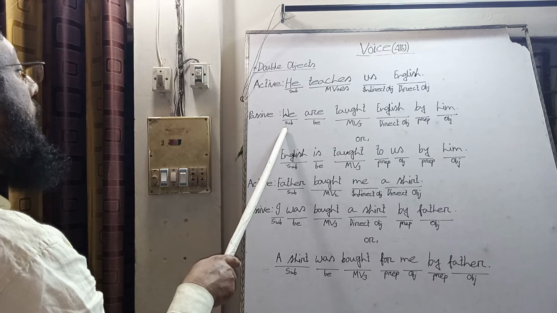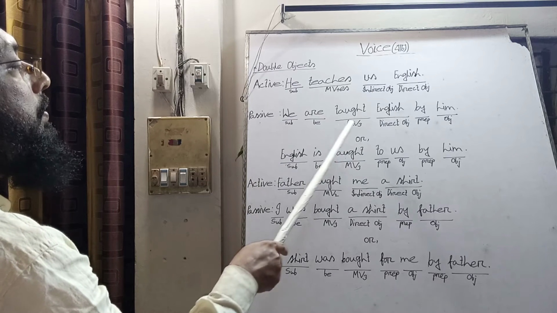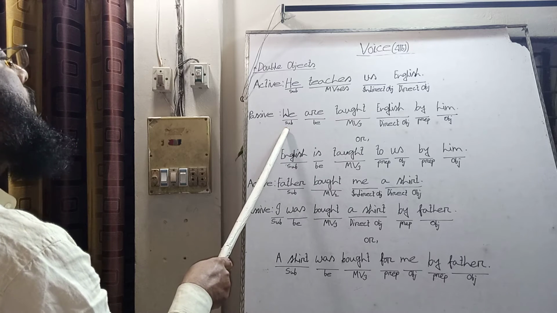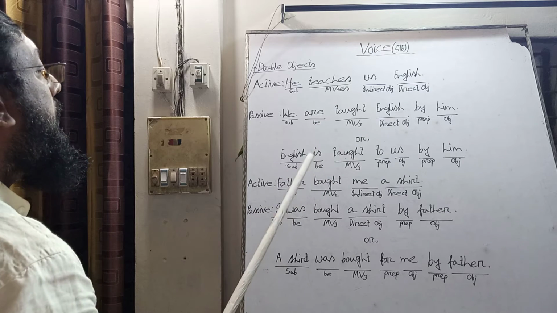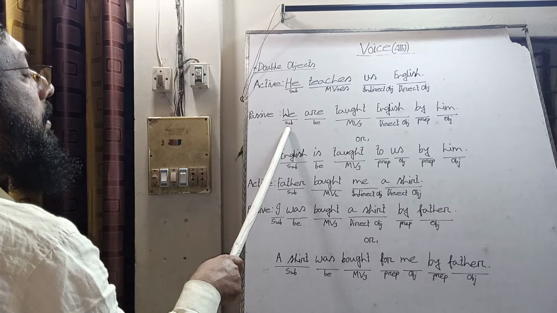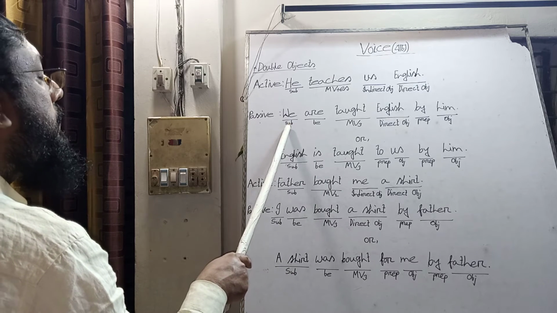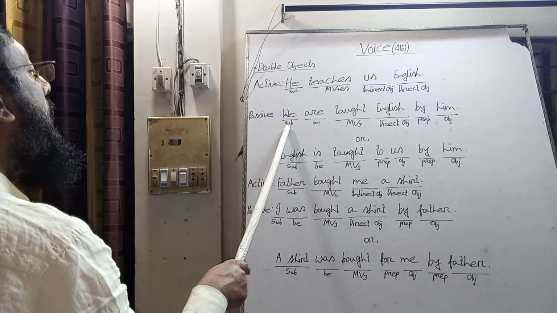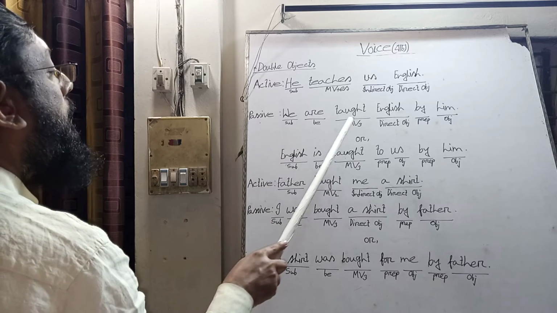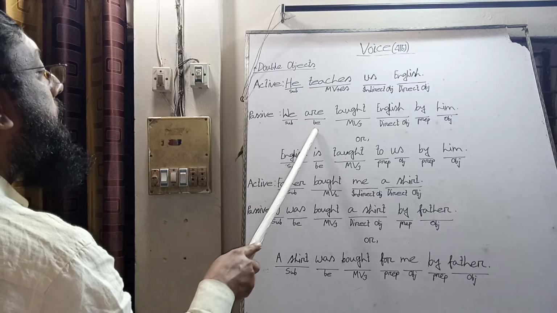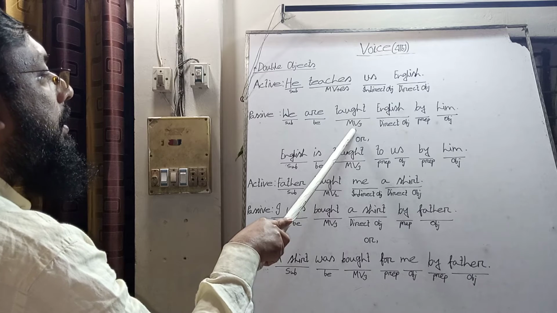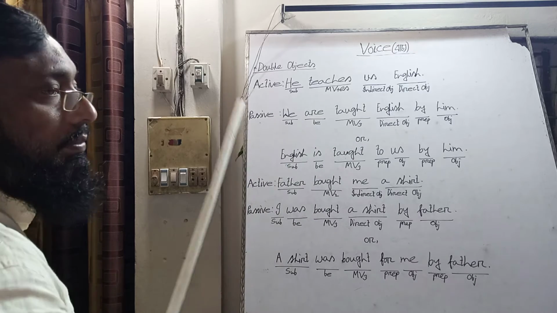Here, look at this: "We are taught." We cannot do the work of teaching. So "we" was the object in active voice, so it is a passive voice. We find the subject cannot do the action, so the subject is not the original subject. It was an object and became the subject in passive voice, and cannot do the action of the main verb. And after the subject there are be verbs, and after that the past participle of the main verb. So it is a passive voice.